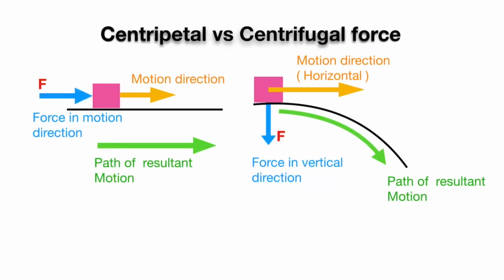When a force is applied in the direction of motion, the object accelerates and continues to move in the same direction. When an object is thrown in a horizontal direction and a vertical force is applied on it, it accelerates in the direction of the force and follows a parabolic path, as in the case of projectile motion under gravity.